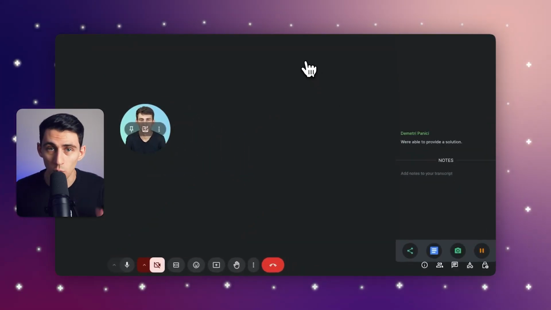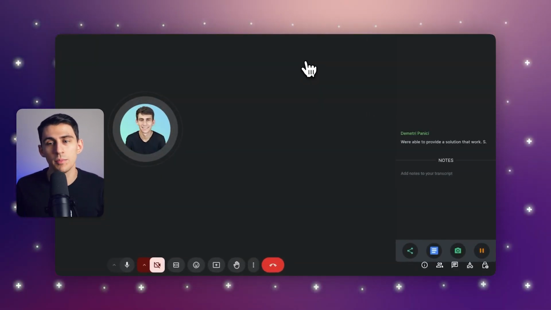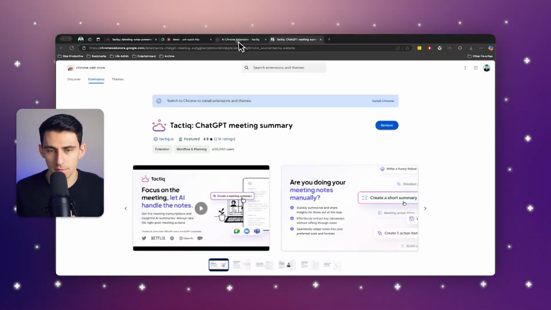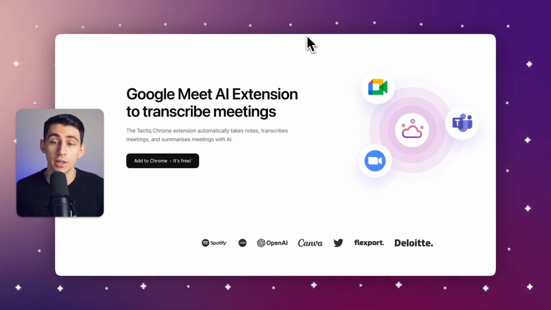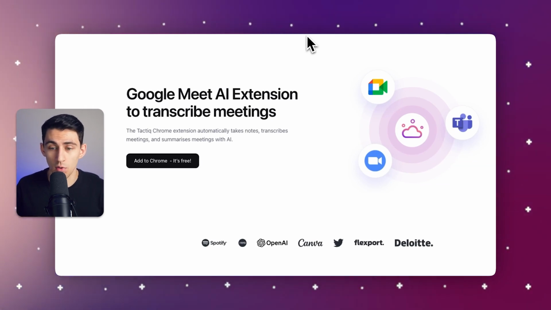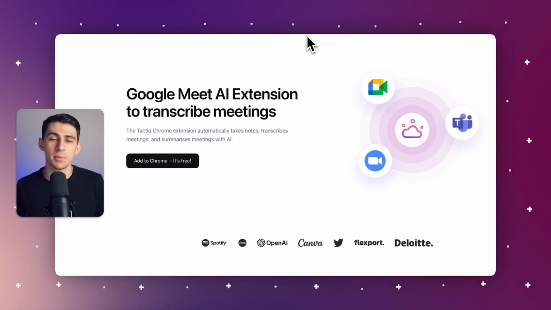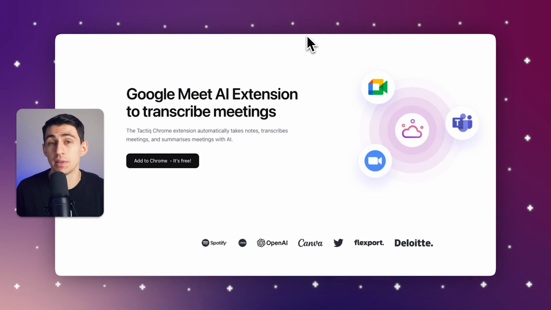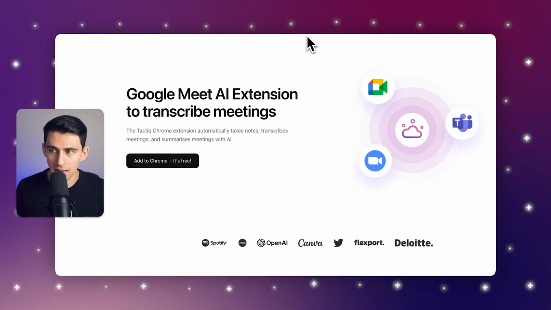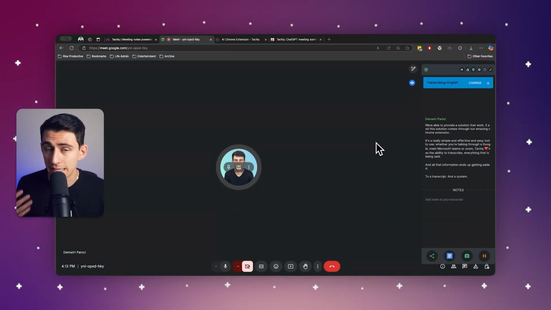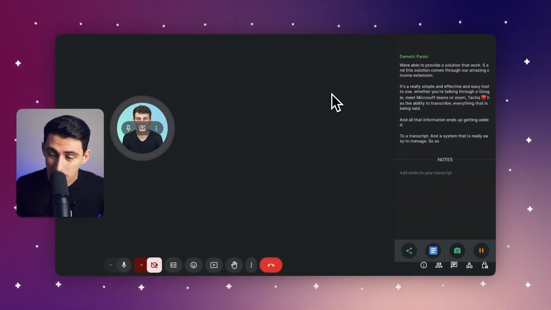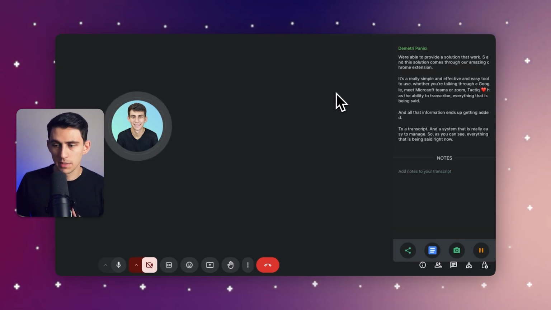But lucky for us here at Tactiq, we're able to provide a solution that works. And this solution comes through our amazing Chrome extension. It's a really simple and effective and easy tool to use. Whether you're talking through Google Meet, Microsoft Teams, or Zoom, Tactiq has the ability to transcribe everything that is being said, and all that information ends up getting added to a transcript and a system that is really easy to manage. So as you can see, everything that is being said right now is being transcribed.